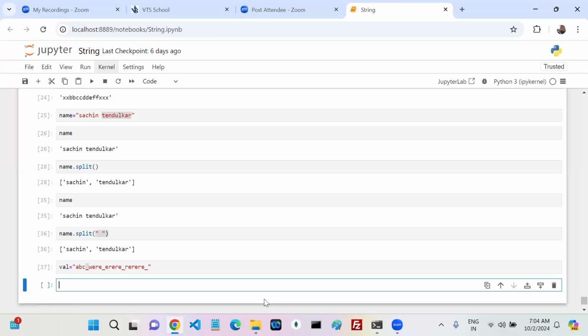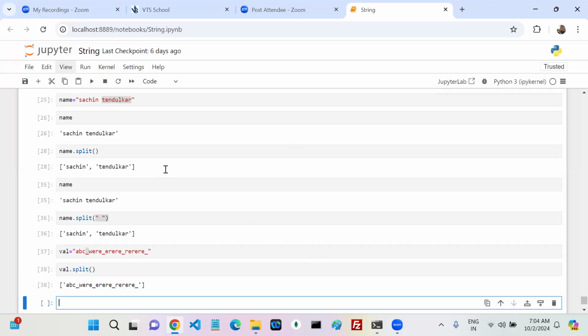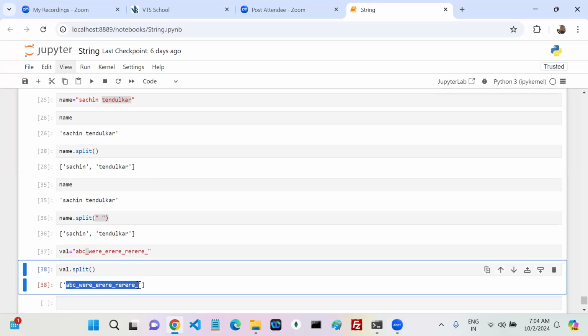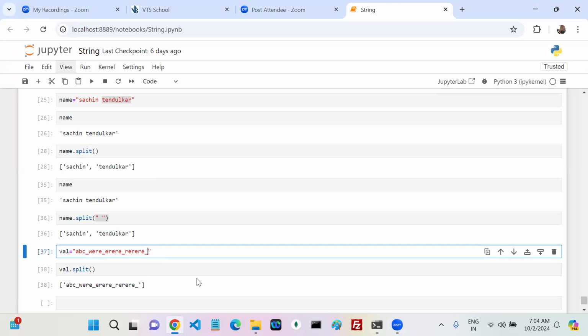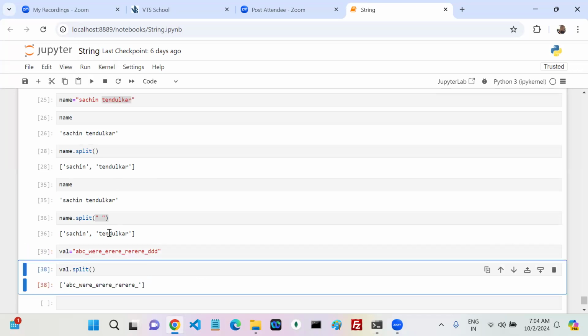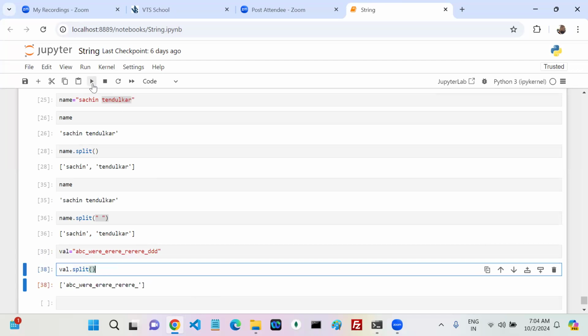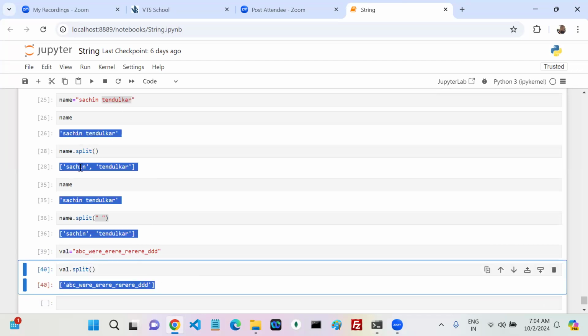So how can we do it? Val dot split. If you write it like this and don't pass anything, what happened? It gives me only one value. Why only one value? If you don't pass anything, what is the default delimiter?